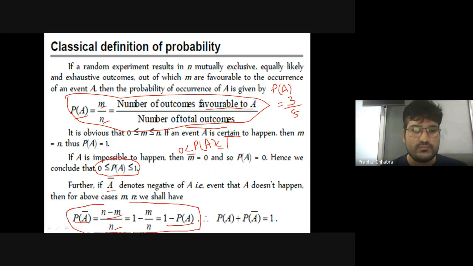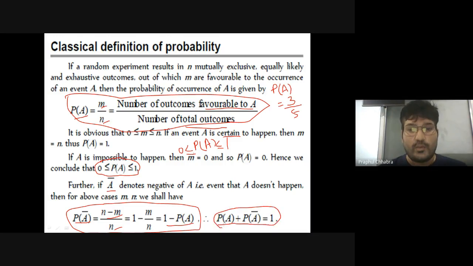The probability of not happening of any event A is equal to 1 minus the probability of happening of that event A. Or we can say, if I take this to the left side, the probability of A plus the probability of A bar is equal to 1.